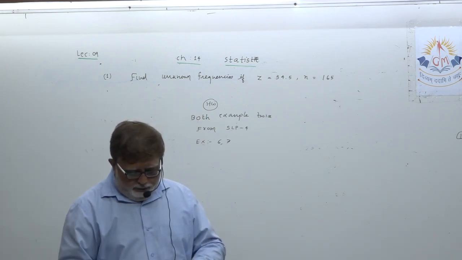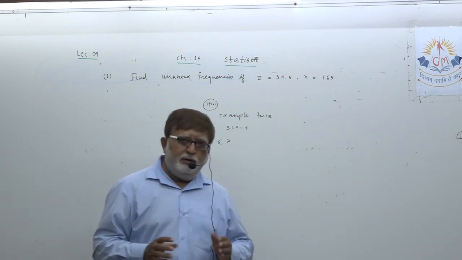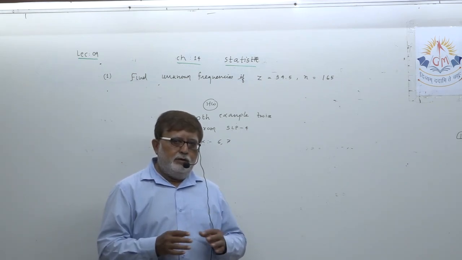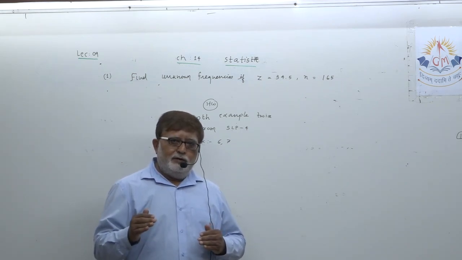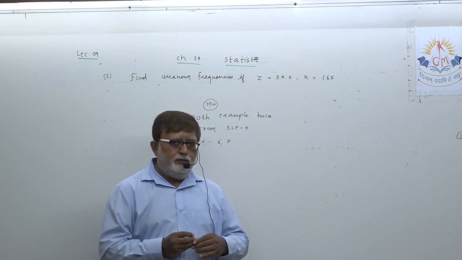Okay, so this is homework for today's lecture, and now you can understand. In chapter statistics we have covered examples up to self-learning practice 4.